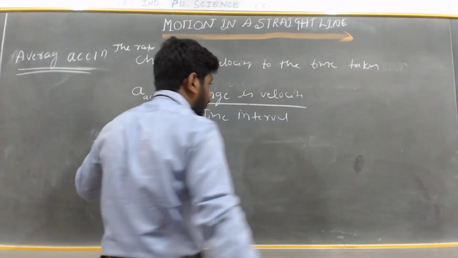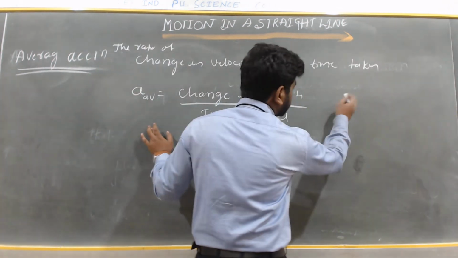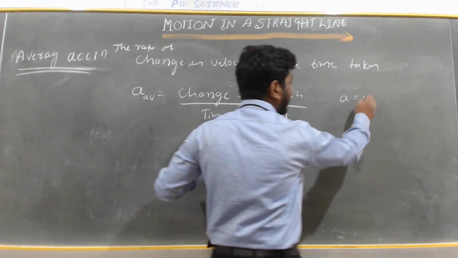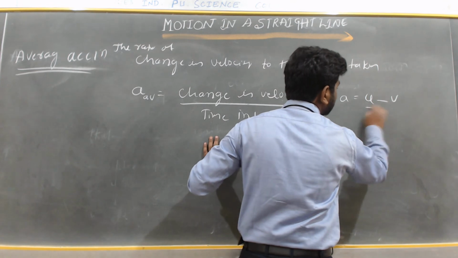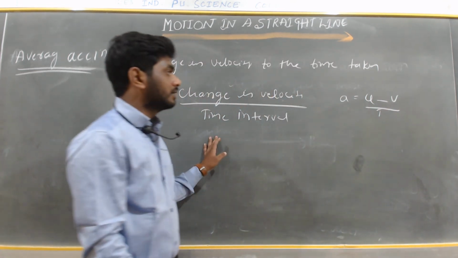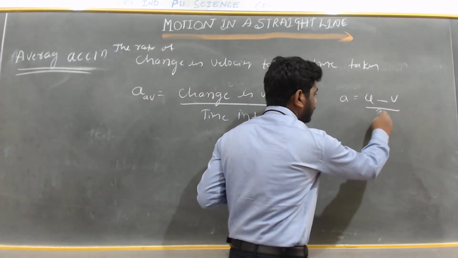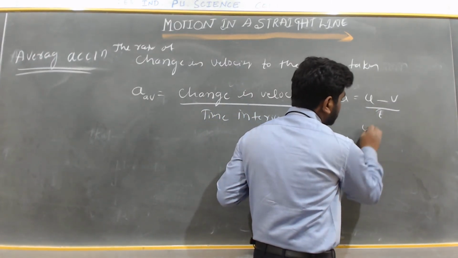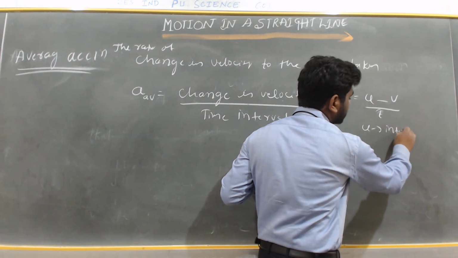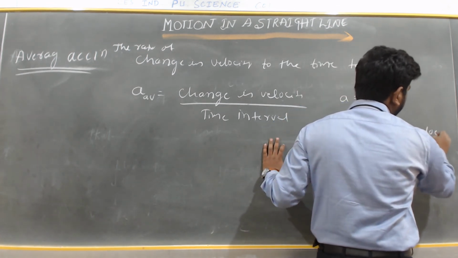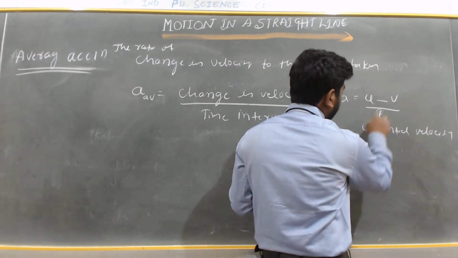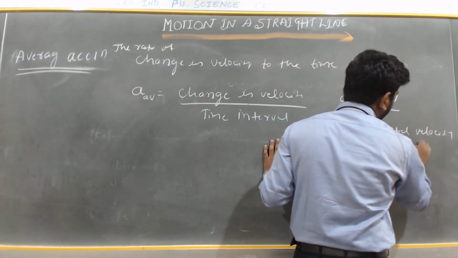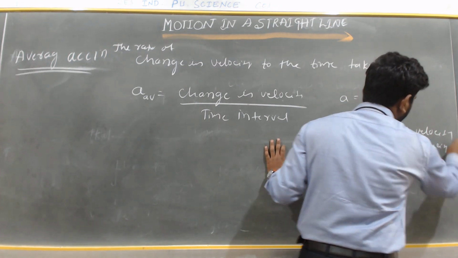One thing I forgot to discuss: acceleration is also written as acceleration is equal to final velocity minus initial velocity divided by time. Here u is the initial velocity and v is the final velocity.